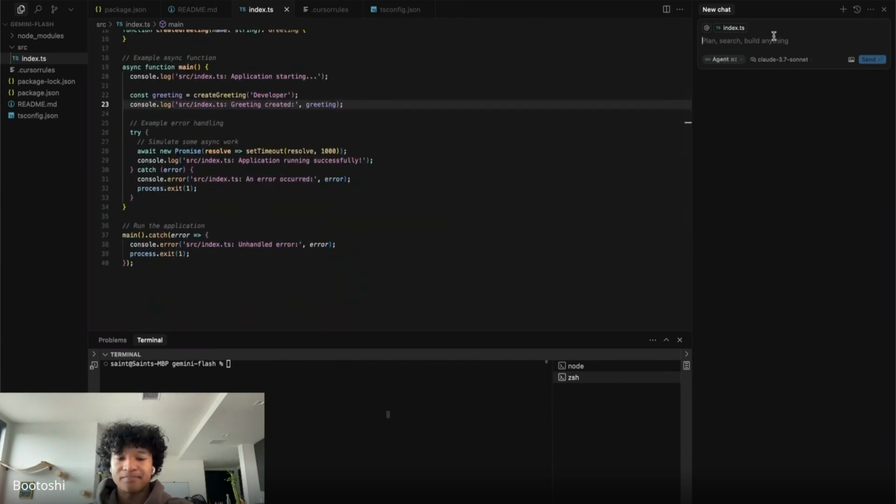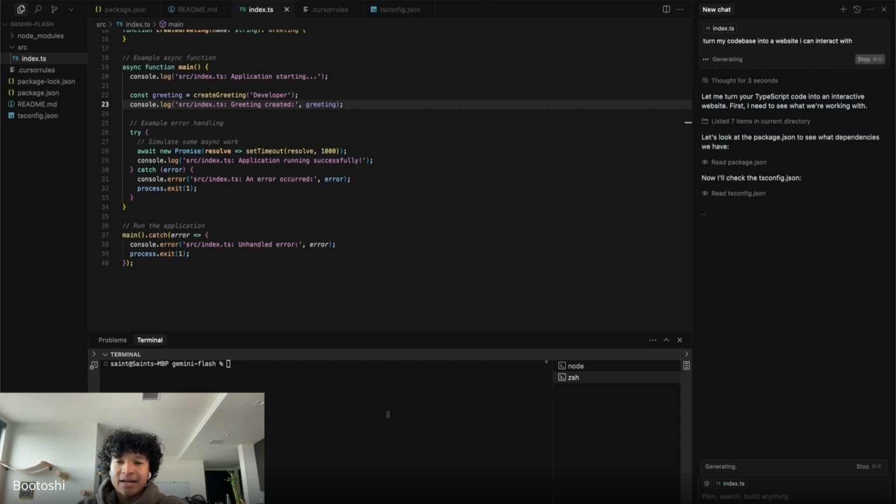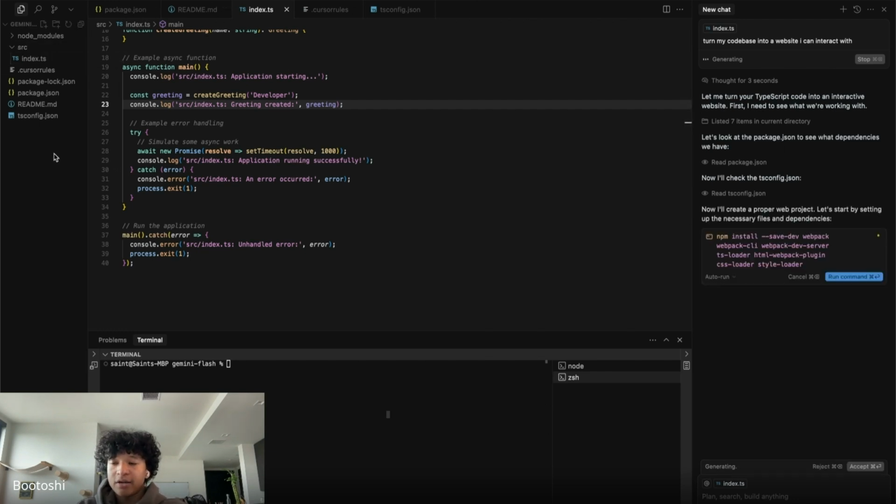So I'm gonna say, I want a simple website host. I want to turn my code base into a website I can interact with. I need a thinking switch. Turn my code base into a website I can interact with. So we'll keep those instructions super simple just so we can get the base of this website going. And what's very neat about Cursor and the coding agent built in is that it has the ability to look through the code base and read things for you. So it's going to make a proper web project.